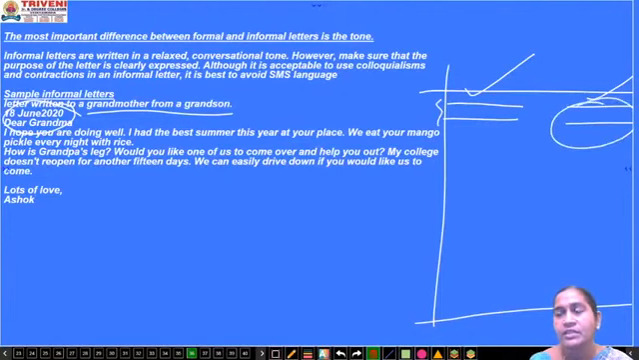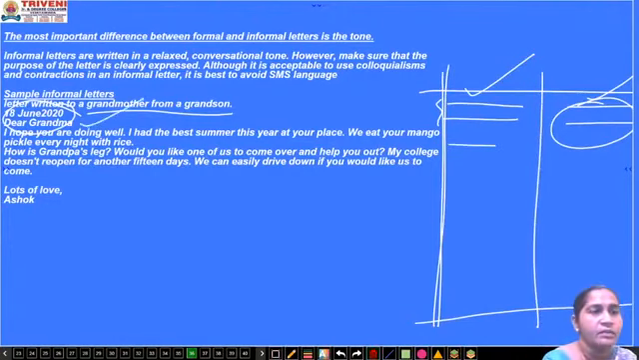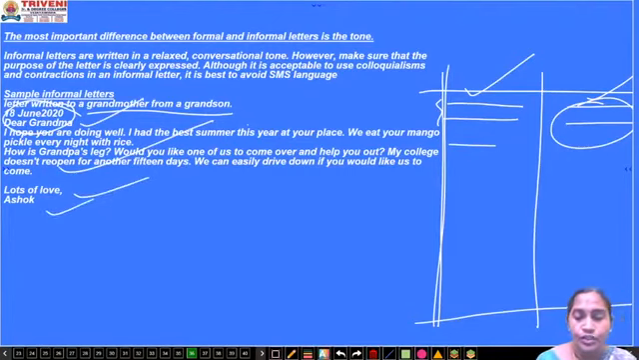If you have a doubt whether to write on the right or on the left, simply go with the formal letter type, how we have written in the formal letter, all towards the left margin. So you have to write all the things toward the left. Okay. Then, dear grandma, then the body of the letter, lots of love, Ashok, right?